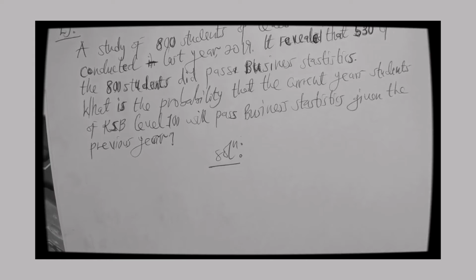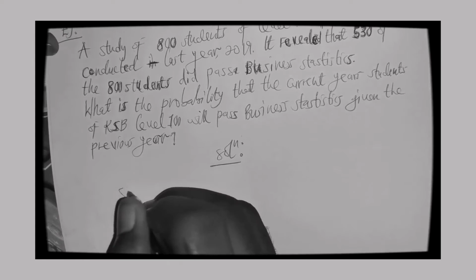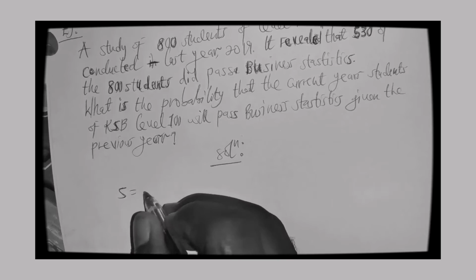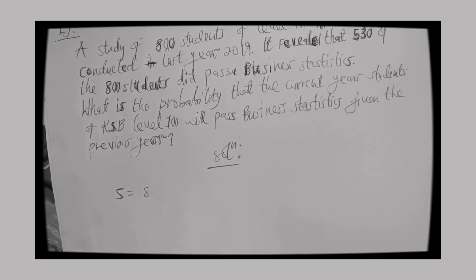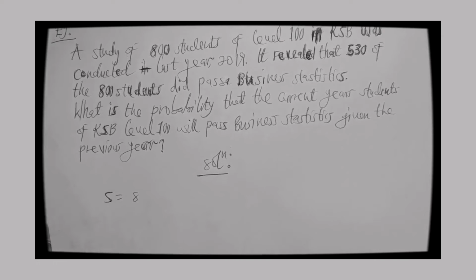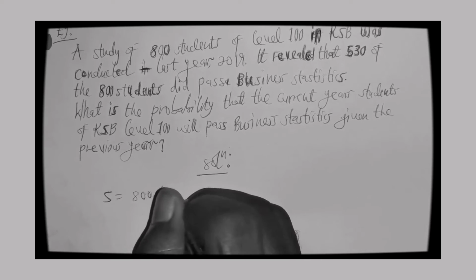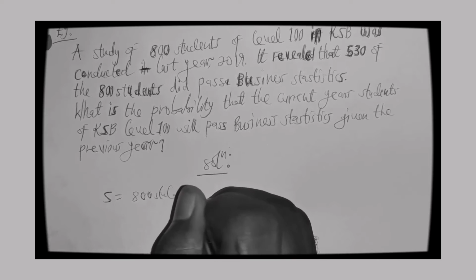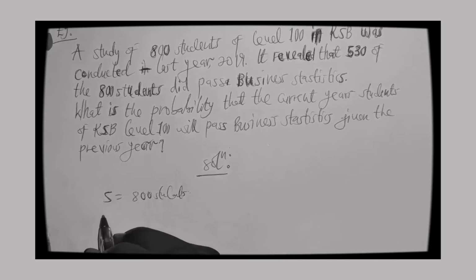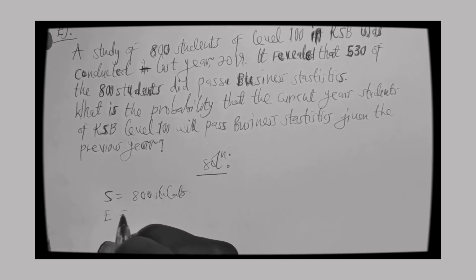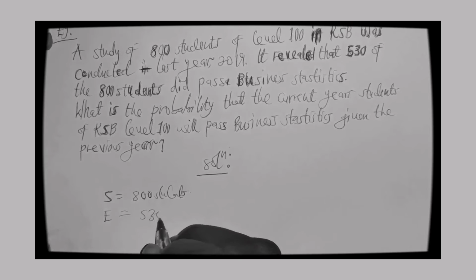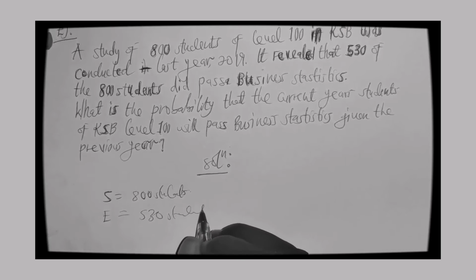So I can say that let my sample space be 800 students. And then let those who passed, let me say E, be equal to 530 students. All right.